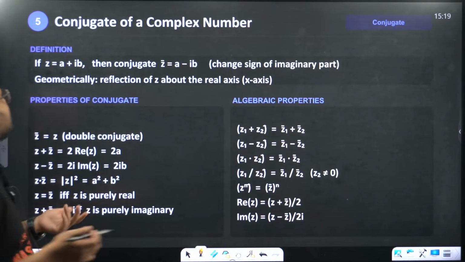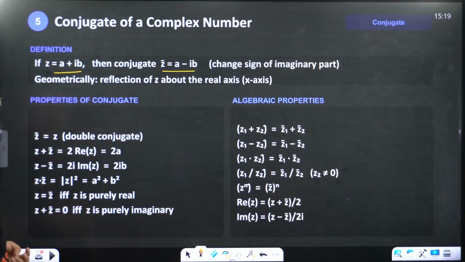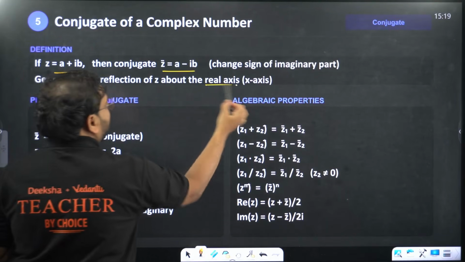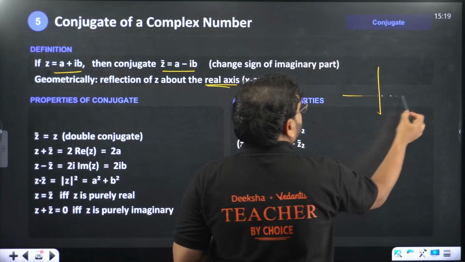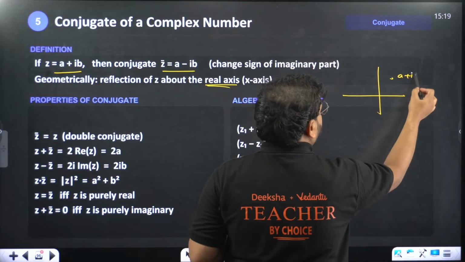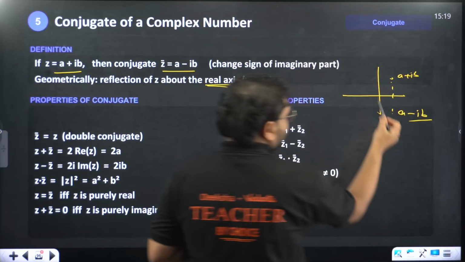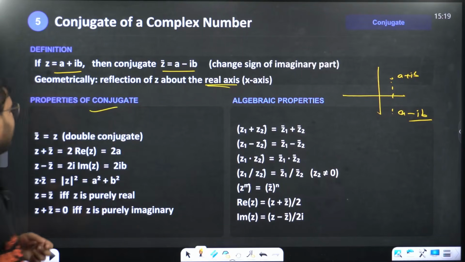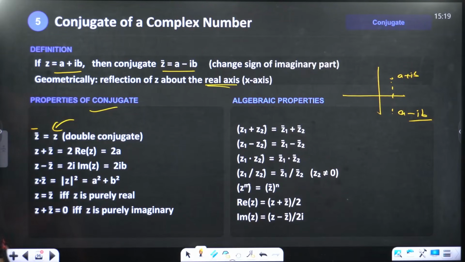Conjugate of a complex number, very simple. If you have a complex number A plus IB, the conjugate is A minus IB. What it means is just the image about the real axis, which is the x-axis. If you look at the Argand plane, if A plus IB is over here, then A minus IB is here. So it is a reflection about the x-axis. Properties of conjugate: the double conjugate means conjugate of the conjugate. If you have bar on the bar, it becomes the original complex number.